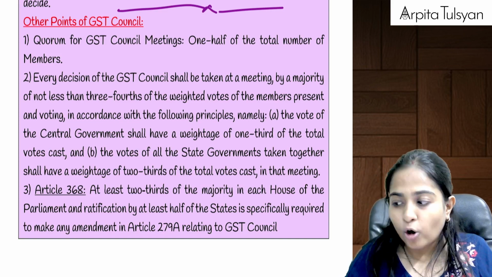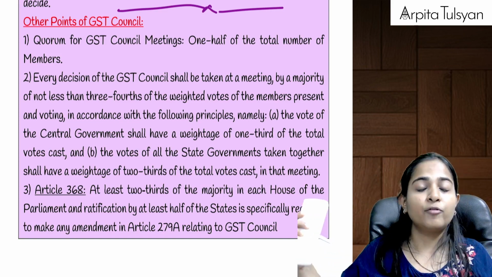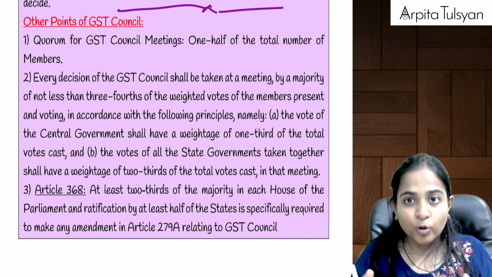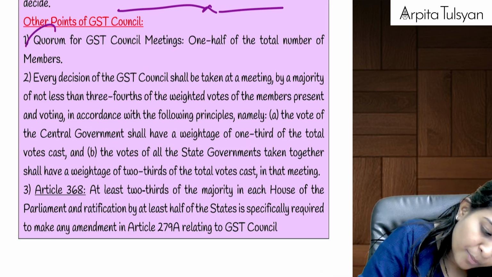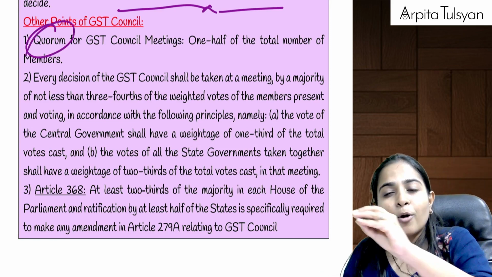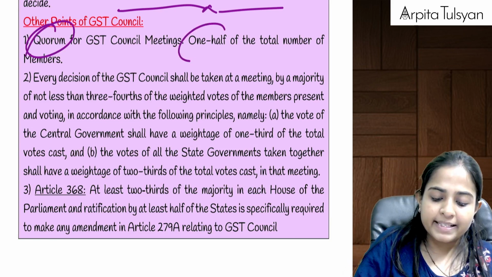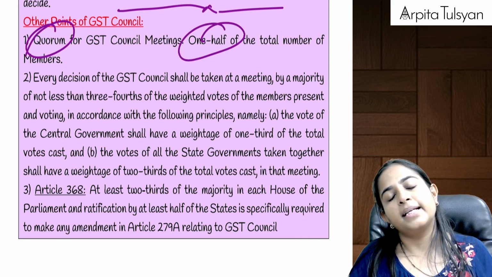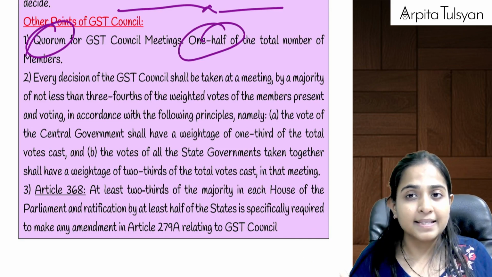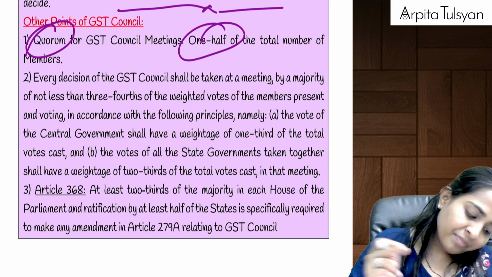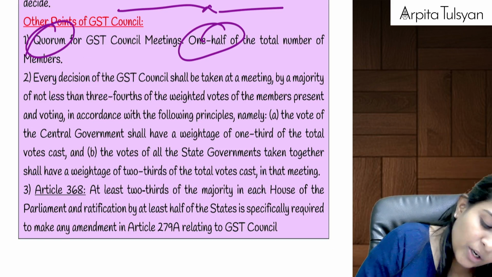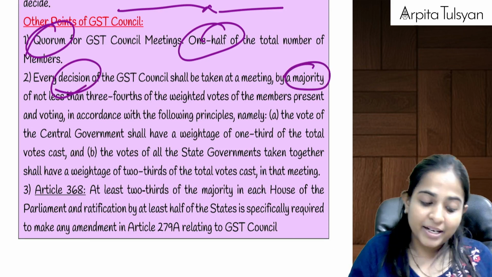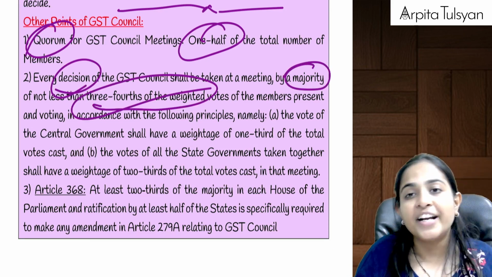Now, to take all these decisions, the GST Council will have to conduct meetings, and for that meeting there should be a quorum present, that is, a minimum number of members. The quorum is equal to half, meaning half of the total number of members should be present in the meeting. Then only the meeting will be considered valid. Whatever decision is taken in that meeting should be approved by a majority of 3/4 of the weighted average votes.